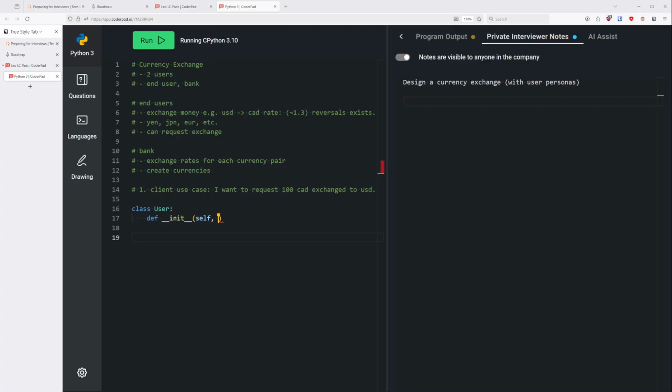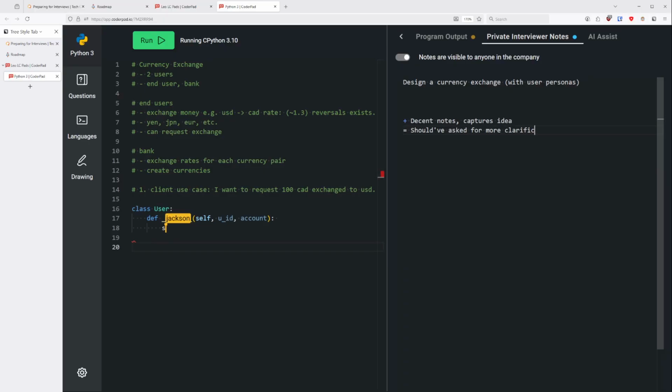Okay. So for the user, we'll probably need a way to identify, so some sort of ID. And then, as you said, the account. So this is like a bank, right? A user would be associated with the bank, so they have their account. So that would be like a monetary amount. Okay, so we'll have this.